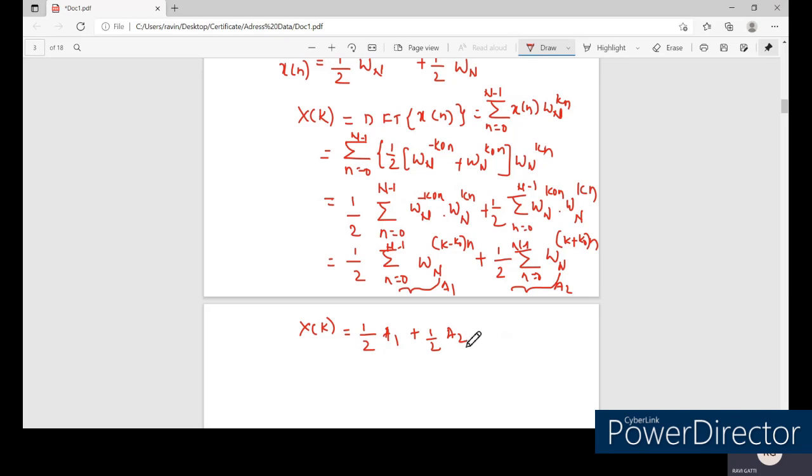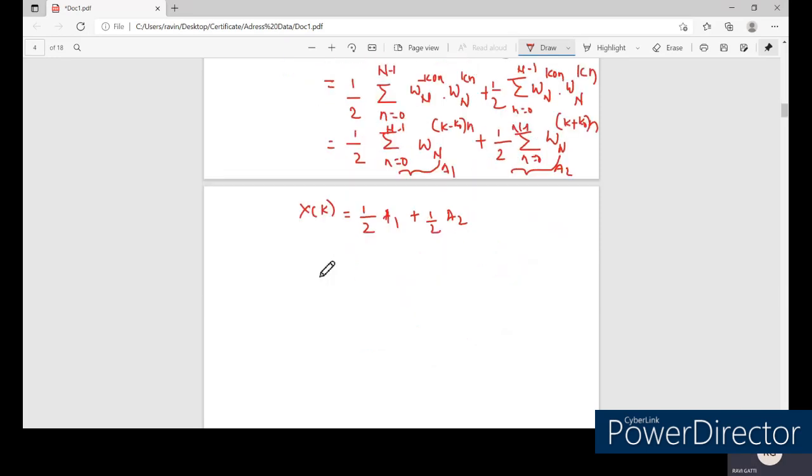Now let us try to simplify this A1 and A2 separately, and finally substitute over this expression. So what is A1? A1 is nothing but the summation n equal to 0 to N minus 1 of omega_N to the power of (k minus k naught) into n. Now from this expression, we can arrive at one expression that we know.